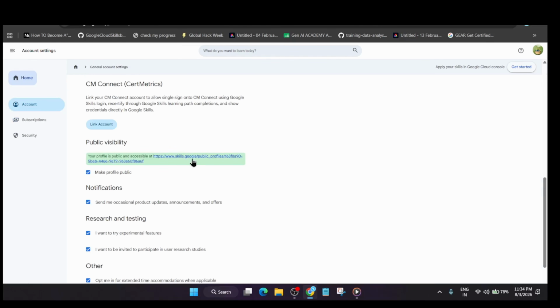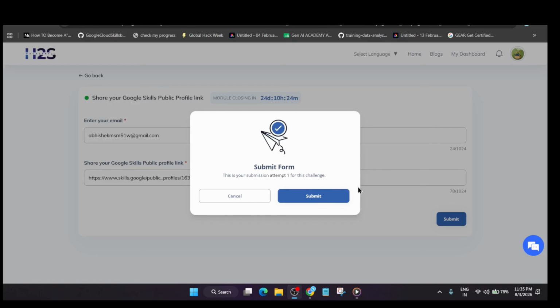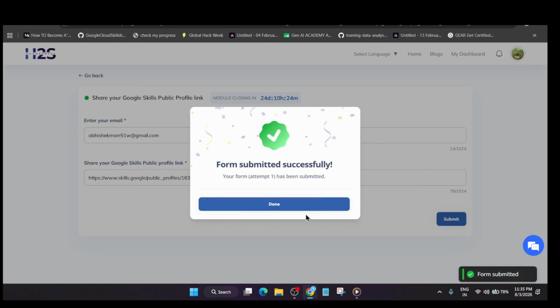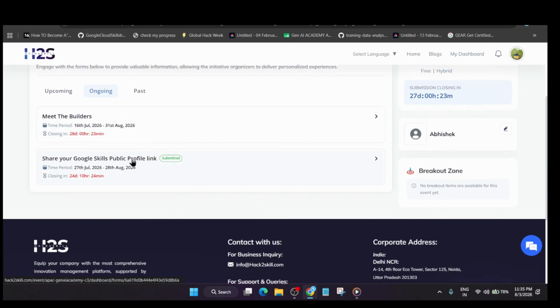So just copy the public profile like this, right click, copy the email address, paste it over here, enter the same email and click on submit. After 24 to 48 hours, you'll get an email with steps on how to claim the credits. We'll cover that also, how to claim it, do not worry about it. Here it will ask for some confirmation. You just have to click on submit and it will be submitted over here. Done. Go back over here and it is successfully submitted.